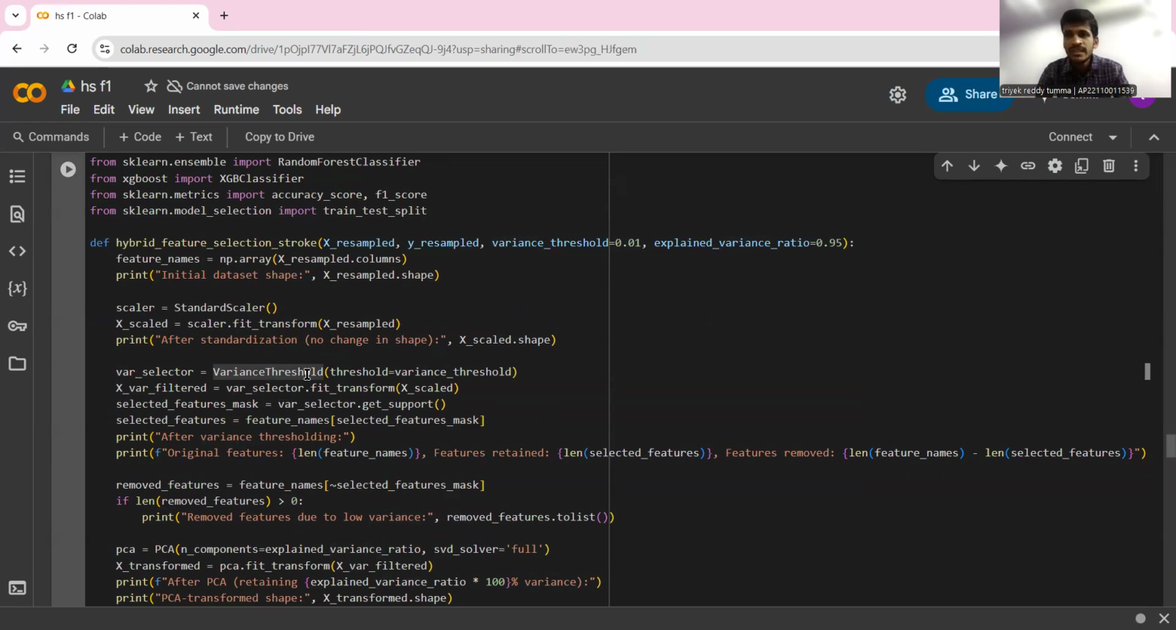The output of this low variance filter is passed as an input for PCA. Now, what does PCA mean? PCA stands for Principal Component Analysis. It is a dimensionality reduction technique where we get the most important features and eliminate the redundant ones.